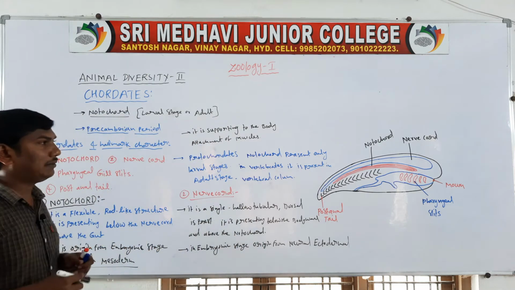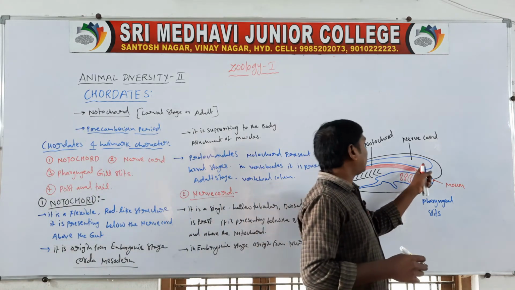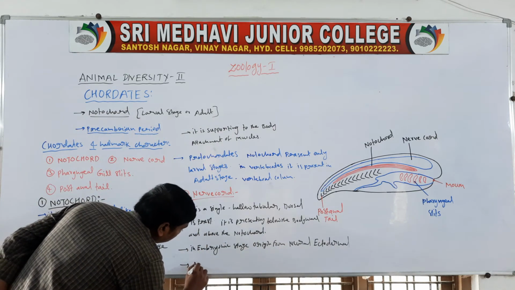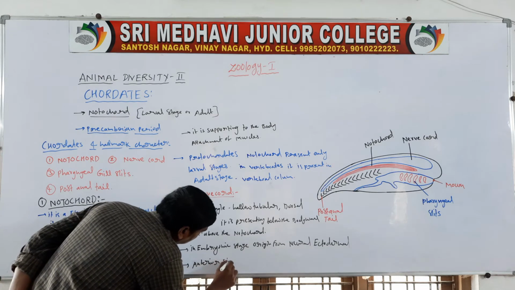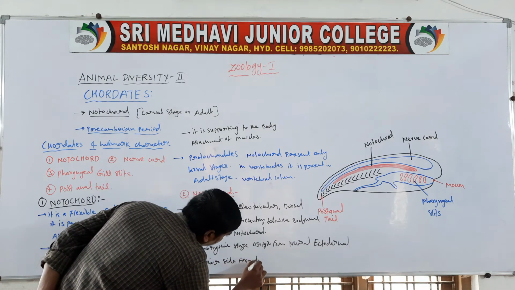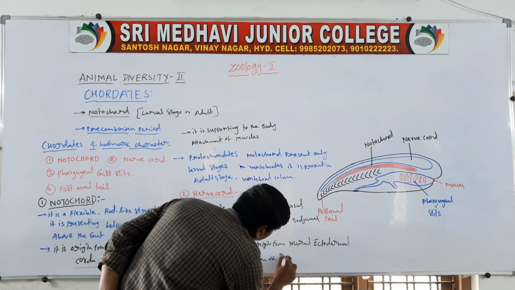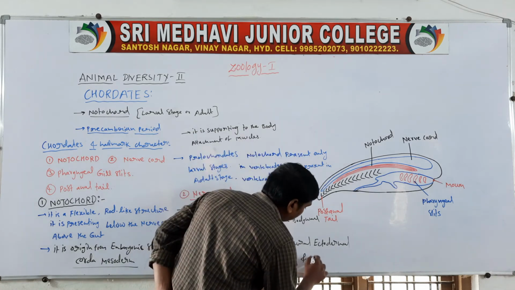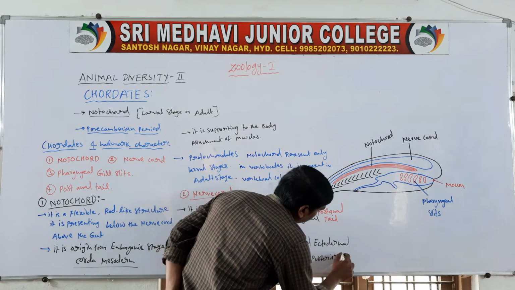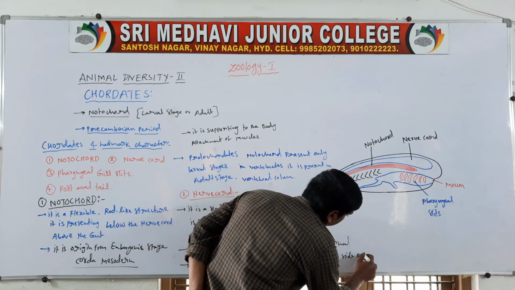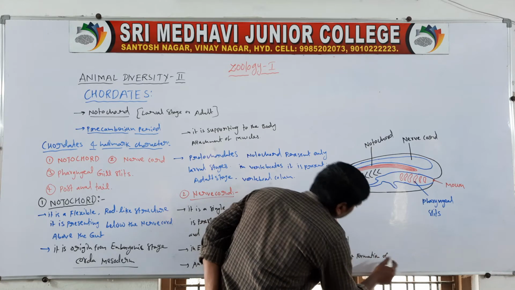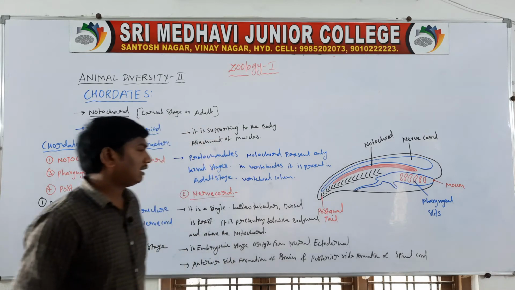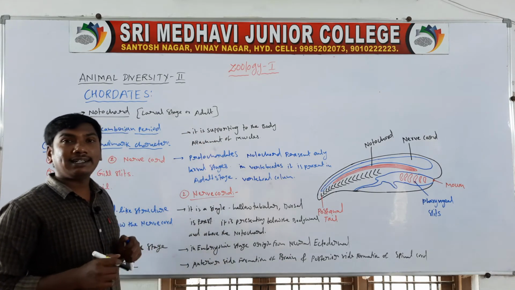So these are the nerve cord. On the anterior side, the formation of brain, and on the posterior side, the formation of spinal cord. Next one, it is the functioning of the major coordinating center of the body.